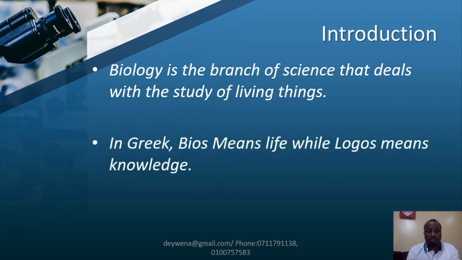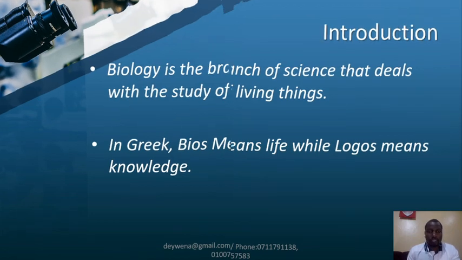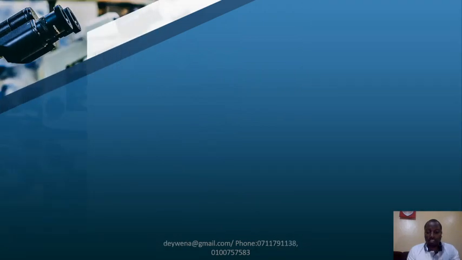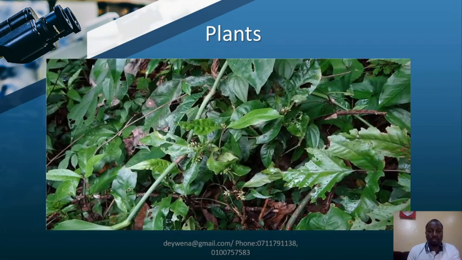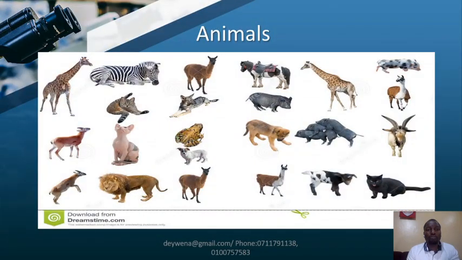So biology is also derived from two Greek words, bios and logos. Bios means life, while logos means knowledge. Now when you look at this, we are saying biology is a branch of science that deals with plants and with groups of animals. All those are studied under this wonderful part of science called biology.